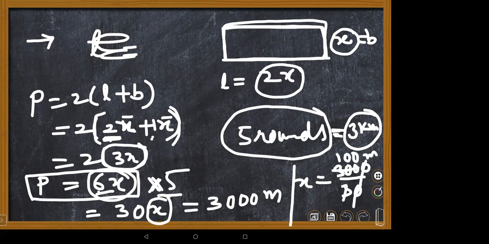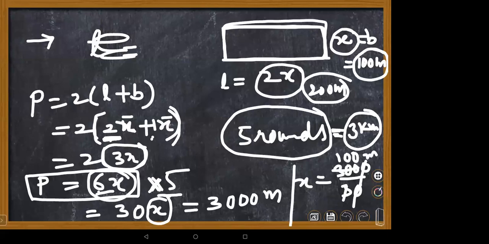So length is 100, breadth is 100 meters, means what about length, Nana? Ma'am, 200. That's all, 200 meters. Ma'am, understood? One minute, ma'am. I'll take a screenshot. Okay.